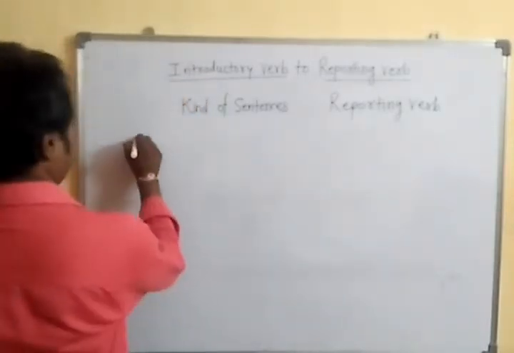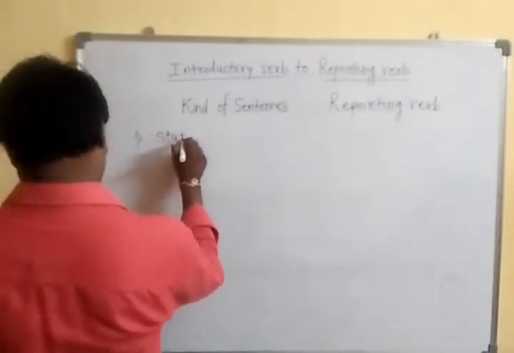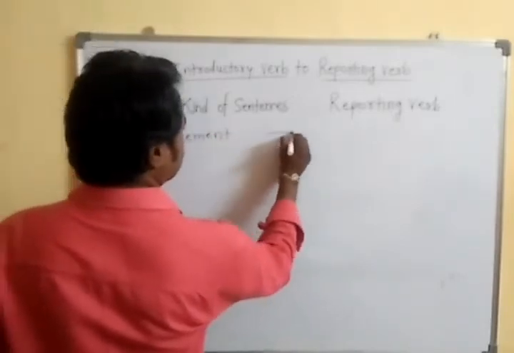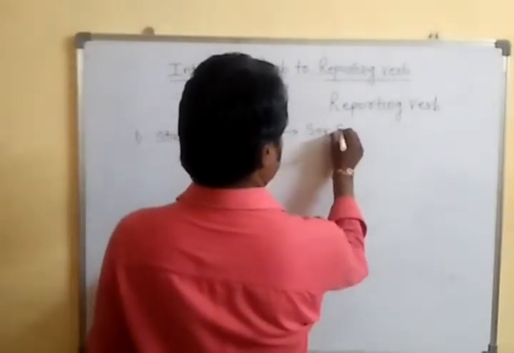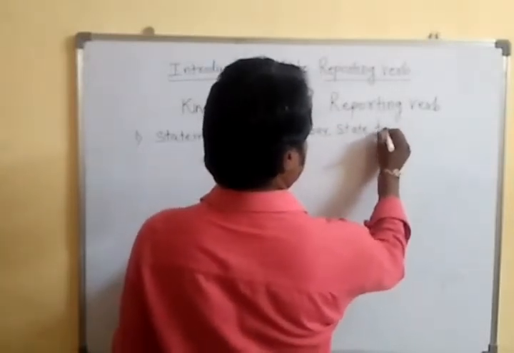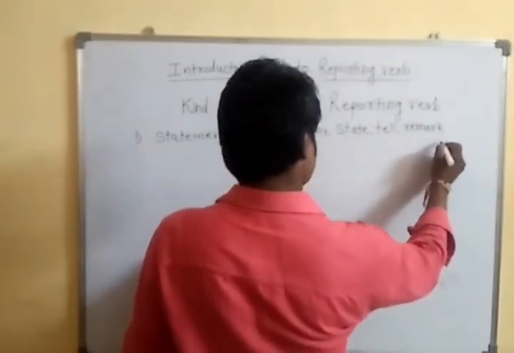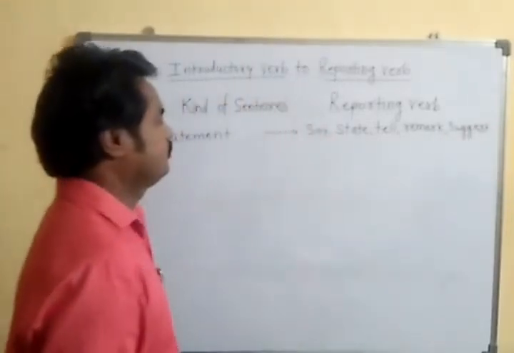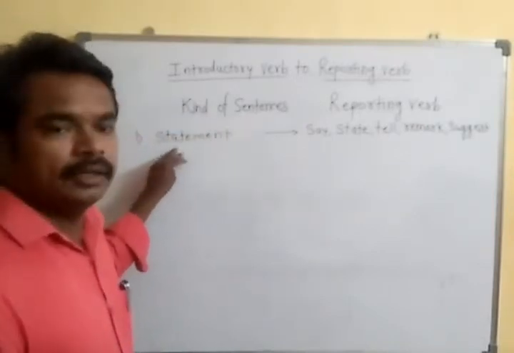If the sentence is a statement, see, suppose the sentence is in the statement.